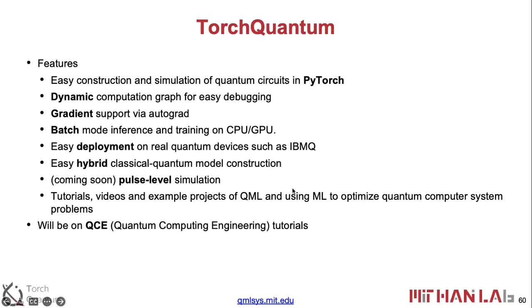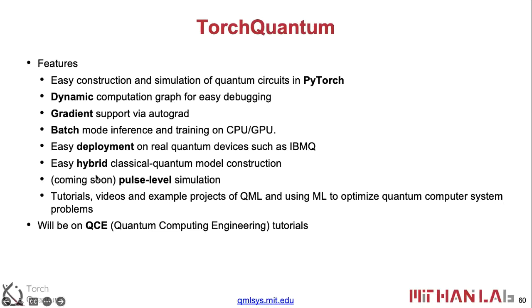Another point is easy deployment on the real machine. We have a push-button solution to convert the PyTorch circuit to a Qiskit quantum circuit. We just need to add one line of code, and then the whole circuit will be converted to Qiskit, and we can specify the backend to run on the real machine or use the Qiskit simulators.